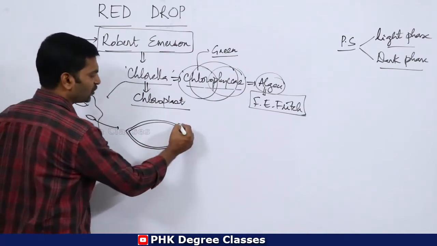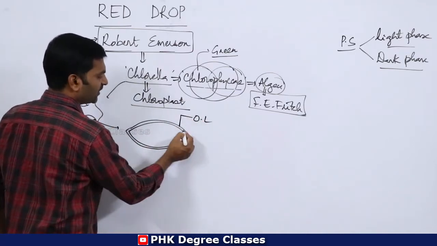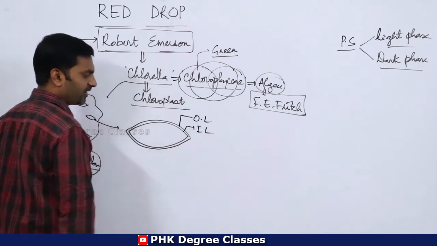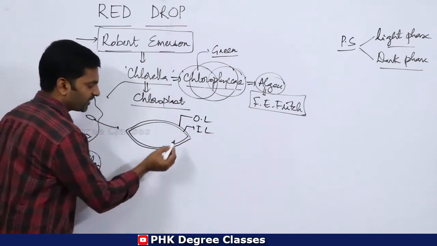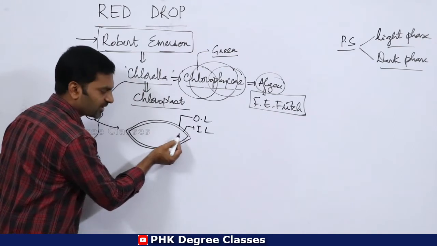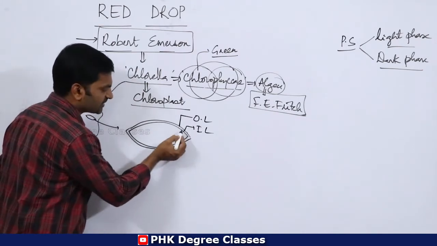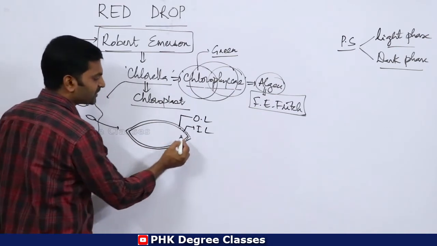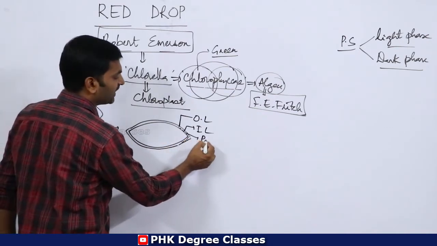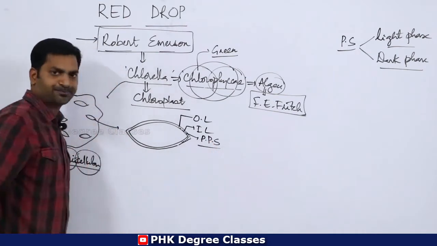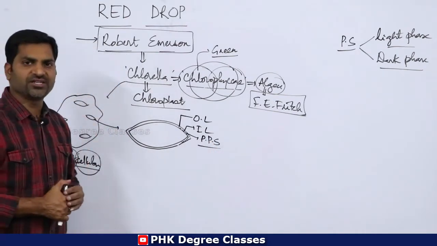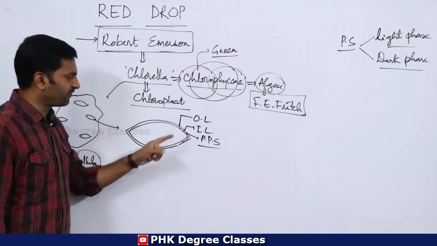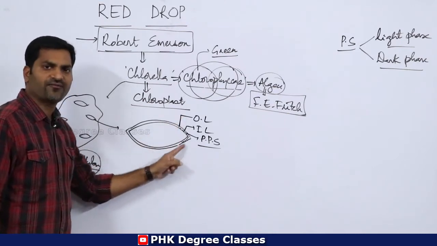This one is the outer layer, followed by the inner layer. In between these two layers we have a gap or space. This space is called the periplastidial space. The periplastidial space is found in between the outer and inner layers of the chloroplast.